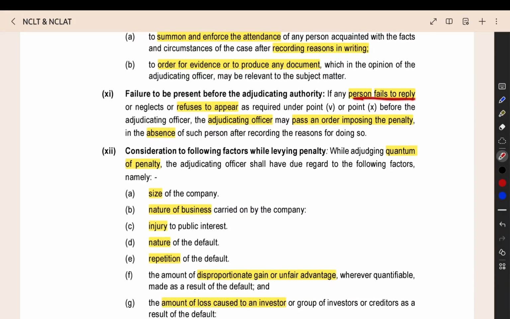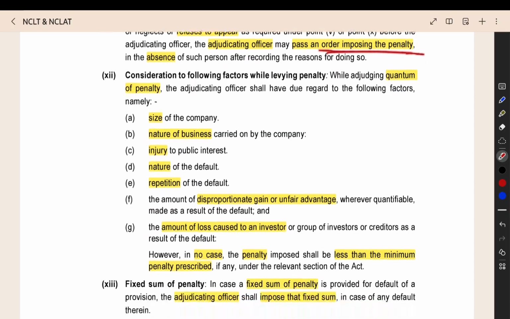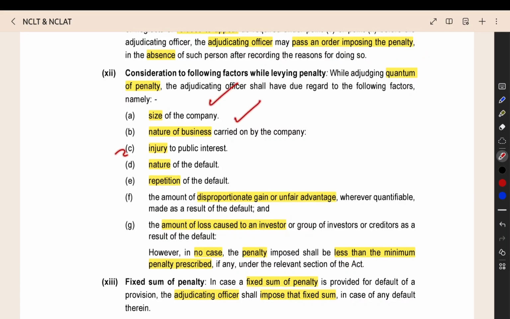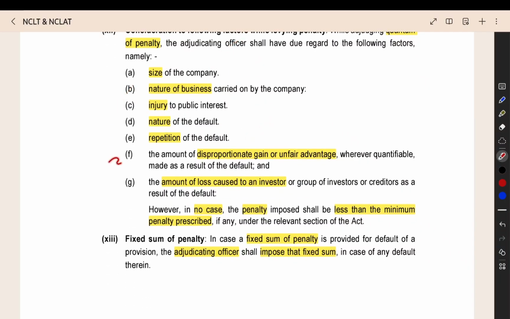Then, if a person does not comply with the order, they asked you to appear personally, but you did not appear, then what will happen? They will impose the penalty. After that, when they are giving the penalty, what they will see? They will see the size of company, nature of business, injury to the public interest, nature of default, repetition, and here this is the new point. Amount of disproportionate gain or unfair advantage. For example, you did something like violation and you got some advantage. You earned some profit. How much profit you earned? How much gain? How much unfair gain you earned, that they will see.